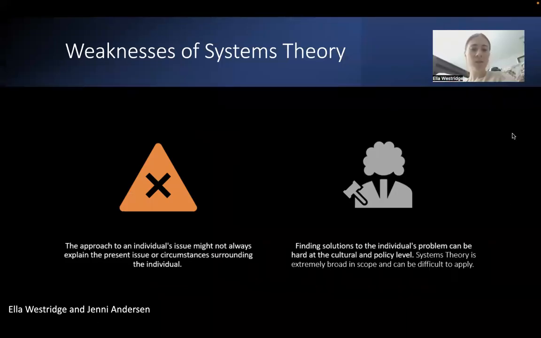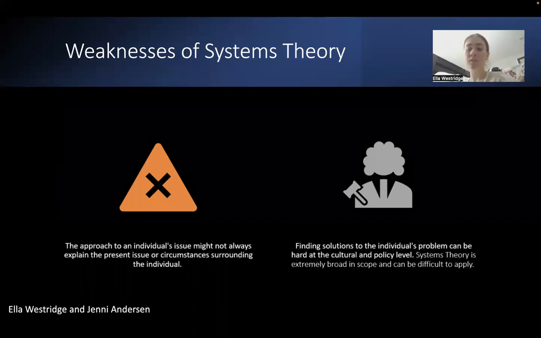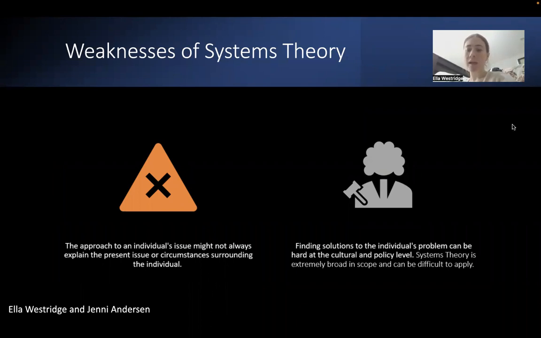Some weaknesses that we found of systems theory include the approach to an individual's issue might not always explain what the individual is going through at that time or the circumstances surrounding them. And another issue was that sometimes finding solutions to an individual's problem can be very hard, especially at the cultural and policy level. Systems theory is extremely broad in scope and can be difficult to apply.